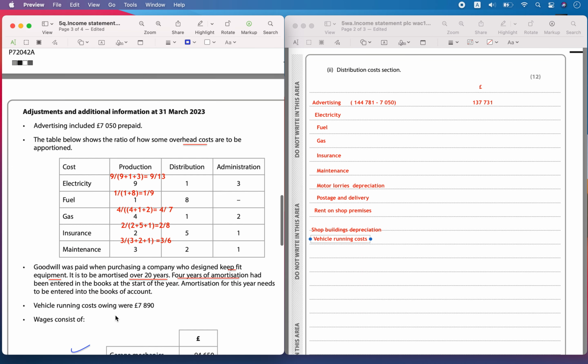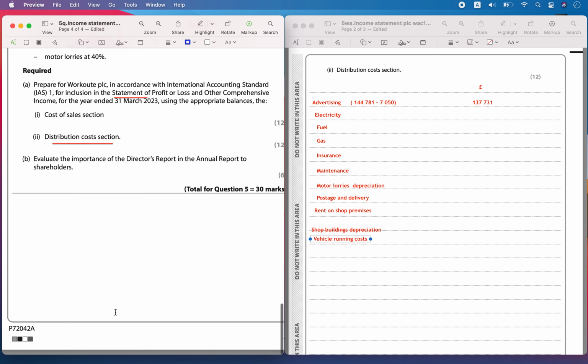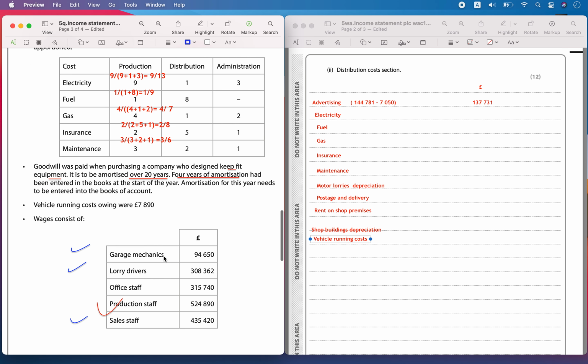And then you have the wages. Wages were of two types. One is the garage mechanics, who need to be paid. That cost is to be included here because it's for the lorry. And then the lorry drivers' wages, those who are distributing the goods, who need to be paid.